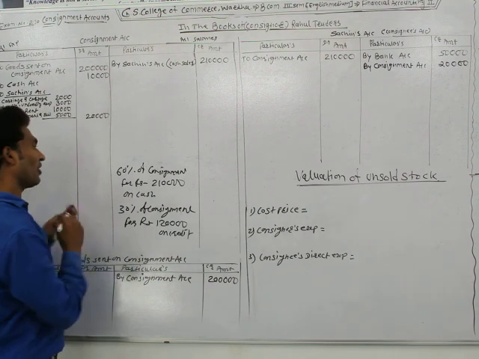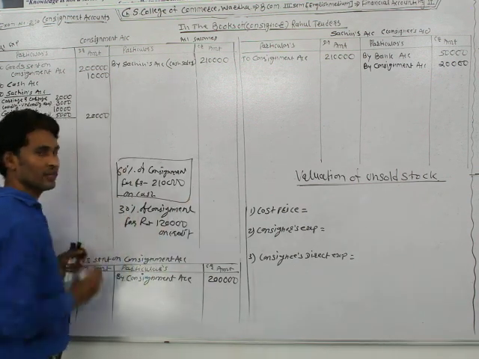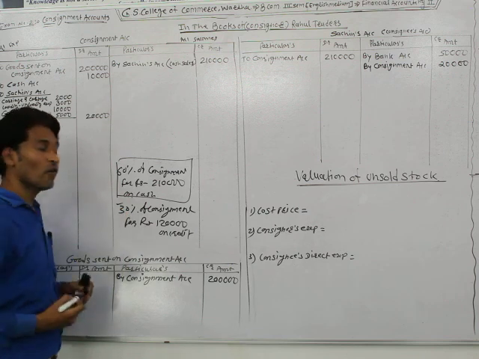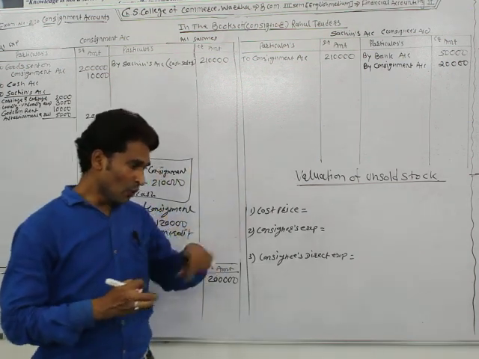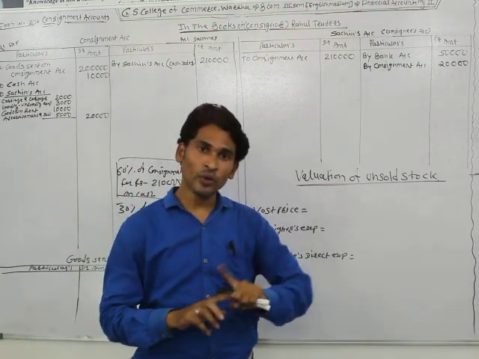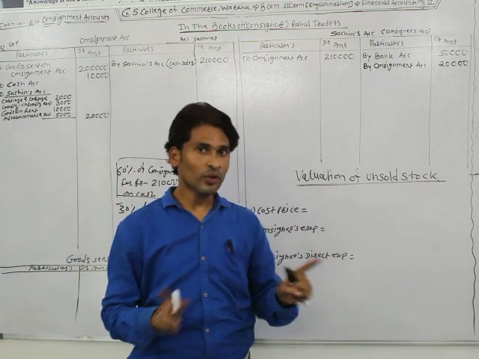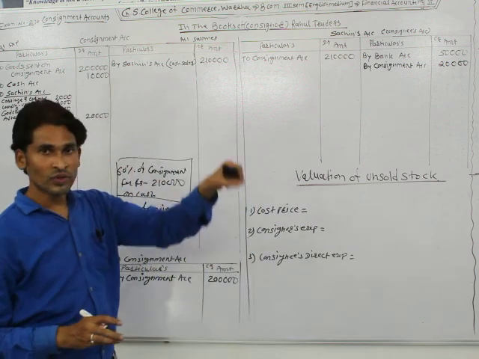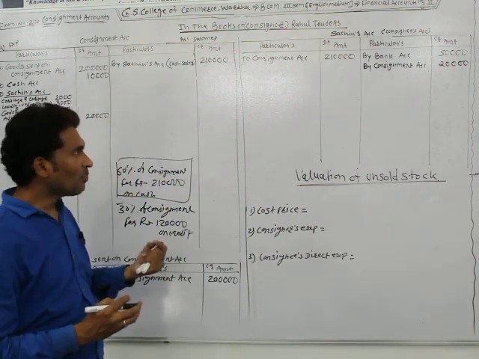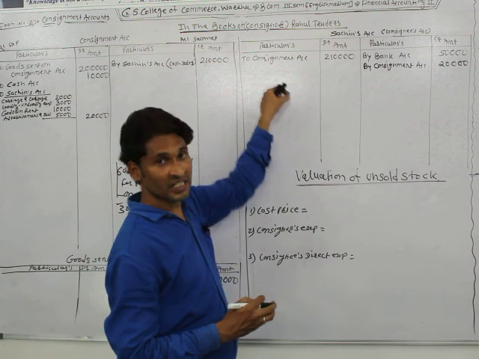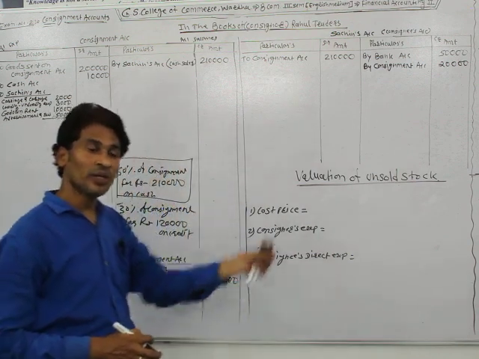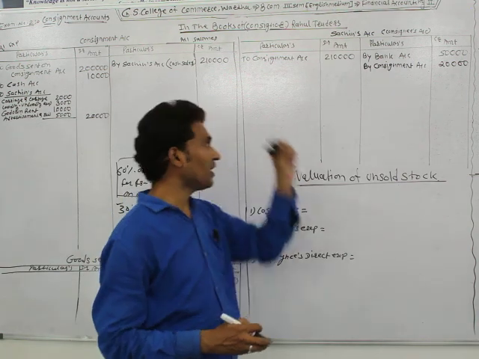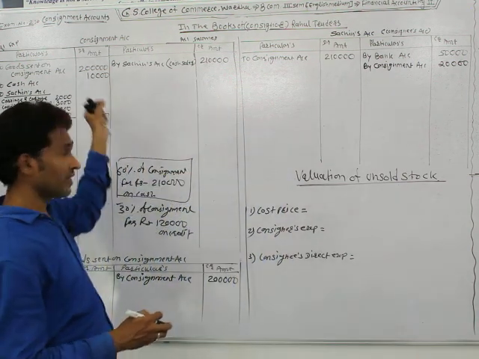So we have already passed the journal entry for the cash sales. Now we are passing the journal entry for credit sales. Sachin sold the goods, but to whom has Sachin sold the goods? We don't know. We just know that this amount is due from Sachin, so we debited Sachin's account. When the consignee sold the goods on cash, we debited the consignee's account and credited the consignment account.